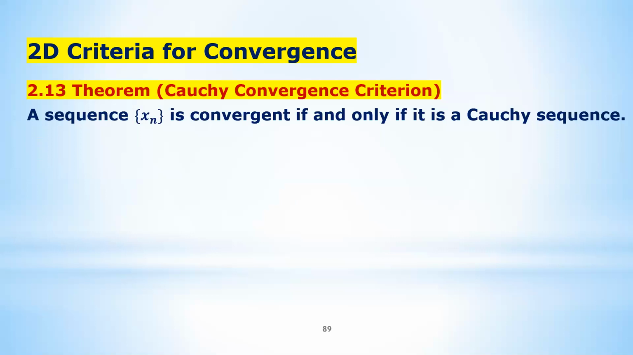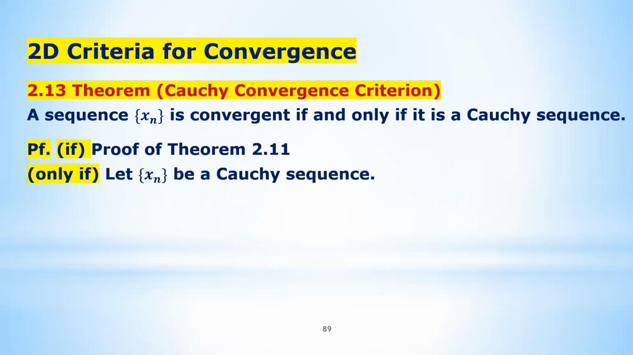Now let's go on to the final stage. Here we want to show that a sequence xn is converging if and only if it is a Cauchy sequence. This is the theorem we want to prove, and we have finished the first half. The "if" side is basically the proof of theorem 2.11. Now we're going to prove the "only if" side.